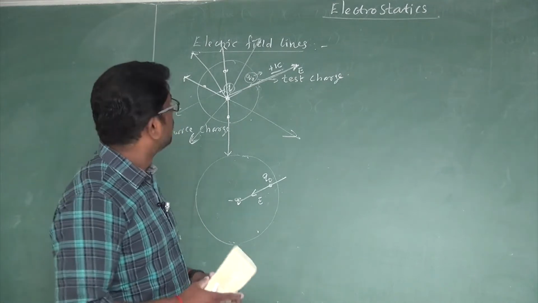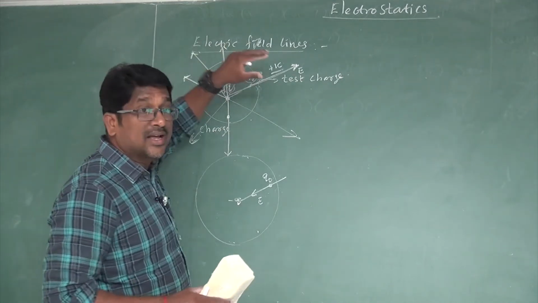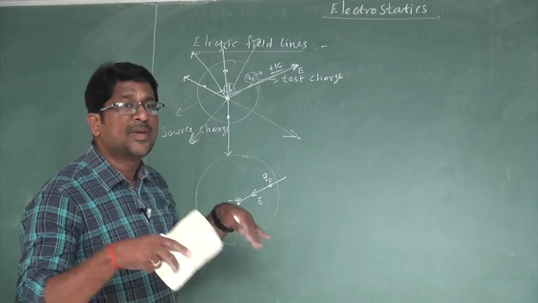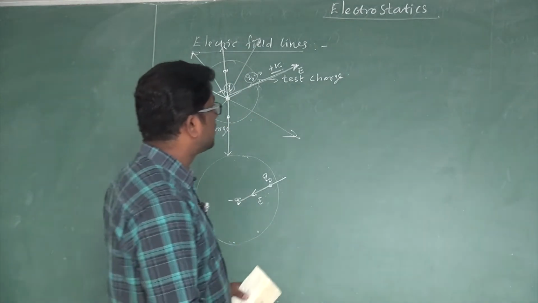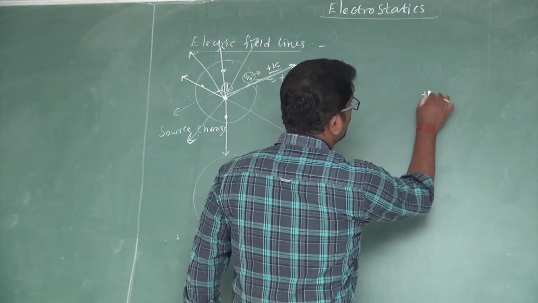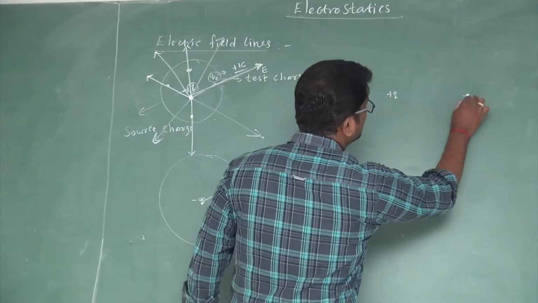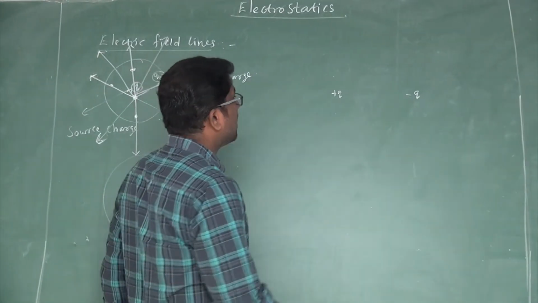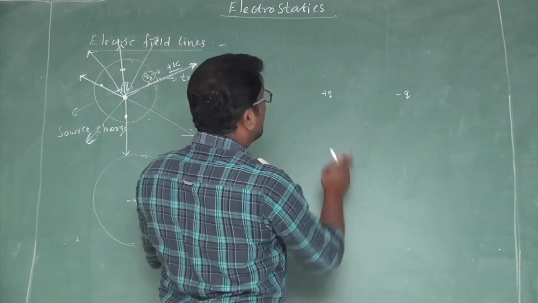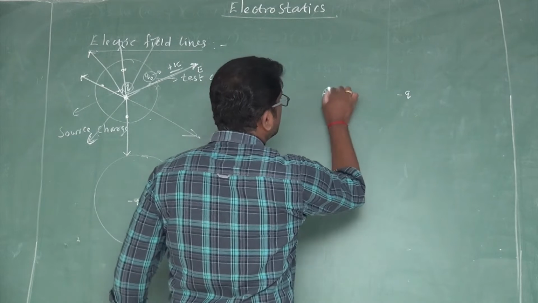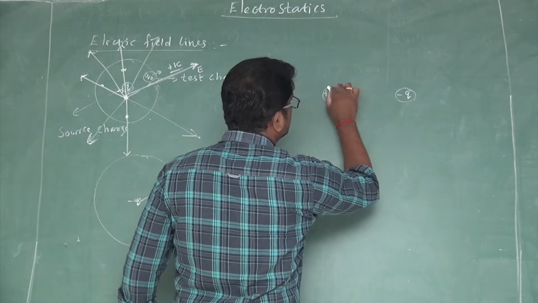Already told, electric field lines are imaginary straight lines, or they may be curved lines. For example, let us consider a system of two charges. One is a positive charge and another one is a negative charge, right? And the electric field around this system of two charges acts like this.